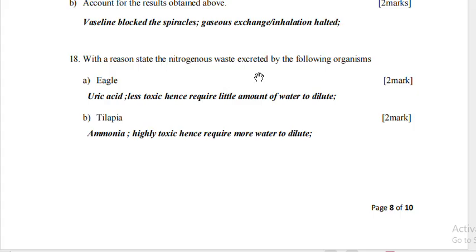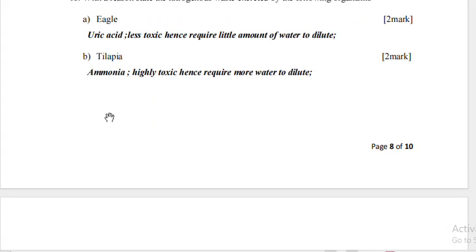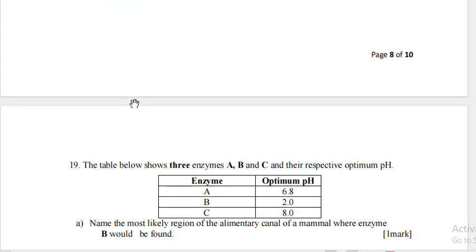With reasons, state the nitrogenous waste excreted by the following organisms. A. Egg: uric acid, because it is less toxic, hence requires little amount of water to dilute. Tilapia: ammonia. It is highly toxic, hence requires more water to dilute.